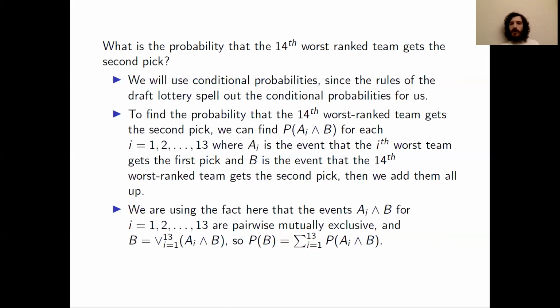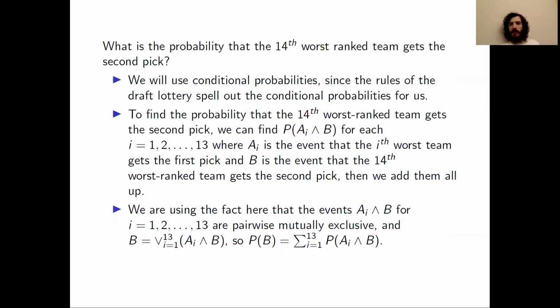As we saw in the rules of the NBA draft lottery, the same team cannot get the first 2 picks in the lottery. It's possible for a team to obtain the second pick and the first pick through trades, but the lottery will not give the same team the first 2 picks. And we're only talking about what happens in the lottery, nothing about trades. So this is why our disjunction runs from i equals 1 to 13.